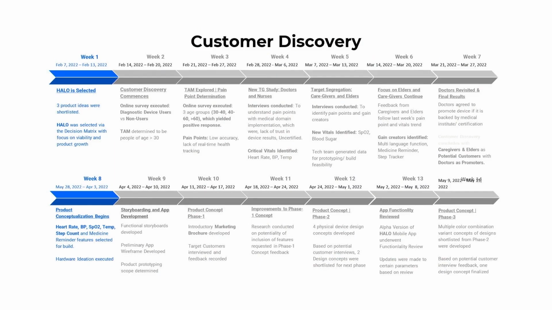They also did a detailed customer discovery through several weeks. You're looking at 14 weeks here specifically. They started from the week where Halo was selected, and 3 product ideas they had initially shortlisted. They had a decision matrix, and they looked at the viability and product growth, and the different aspects with the cost and time feasibility, and they started with the project Halo, right?